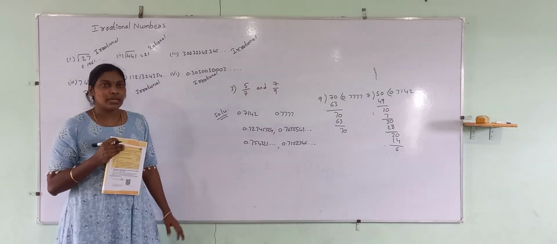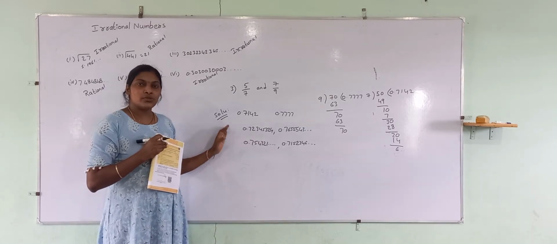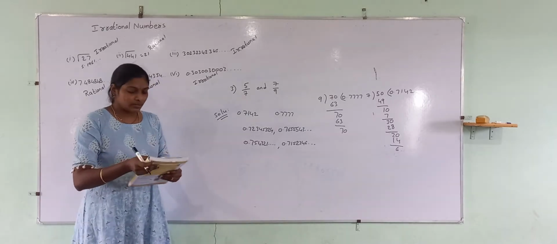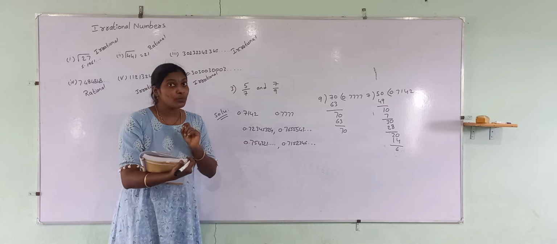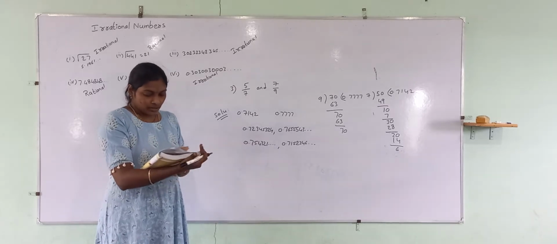Understand how to write the in-between numbers? You don't need to write the same numbers. You can write your own numbers also, but the number should be irrational. Next.